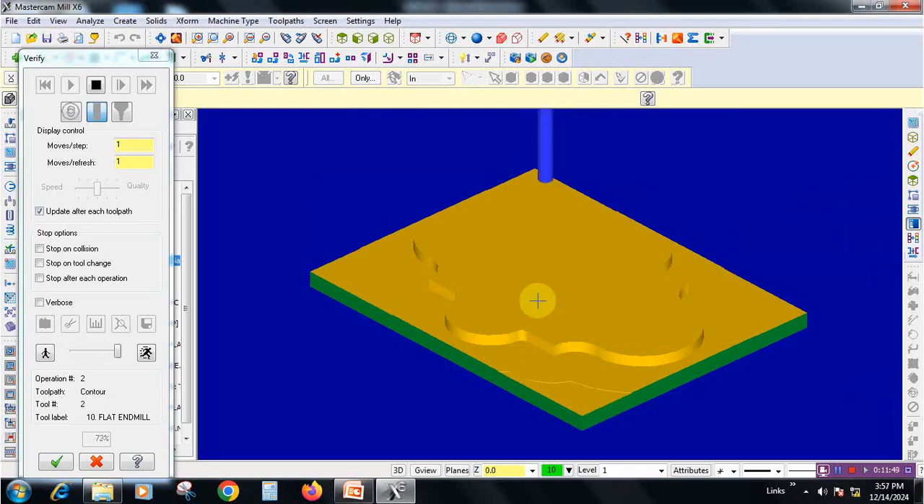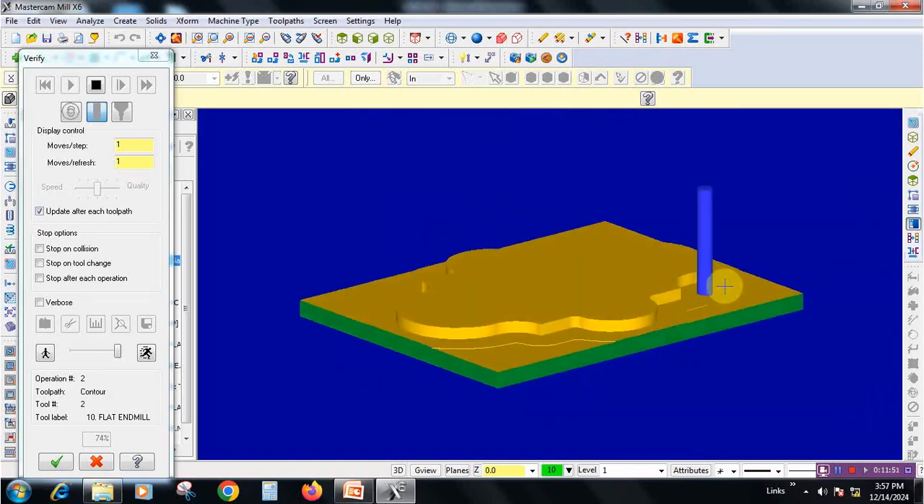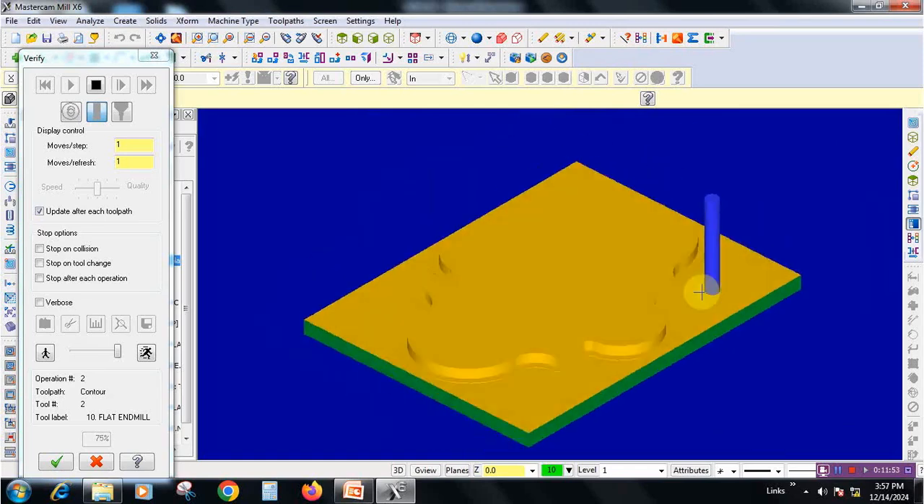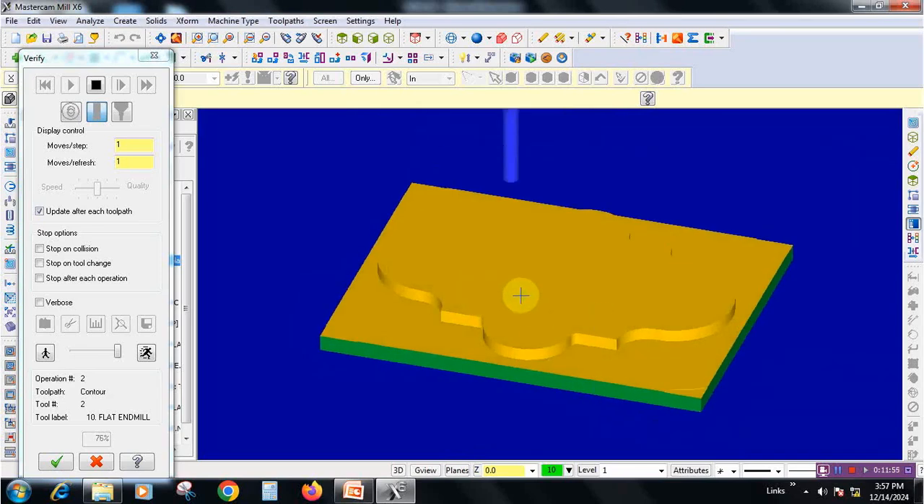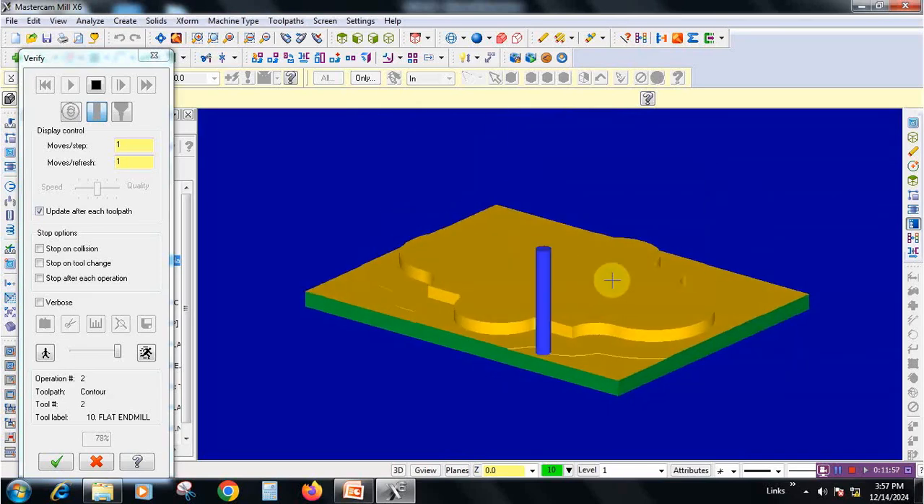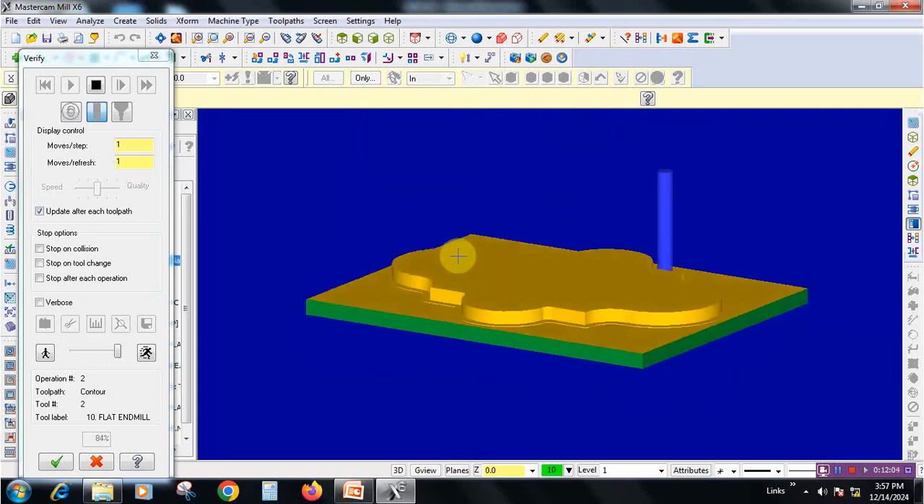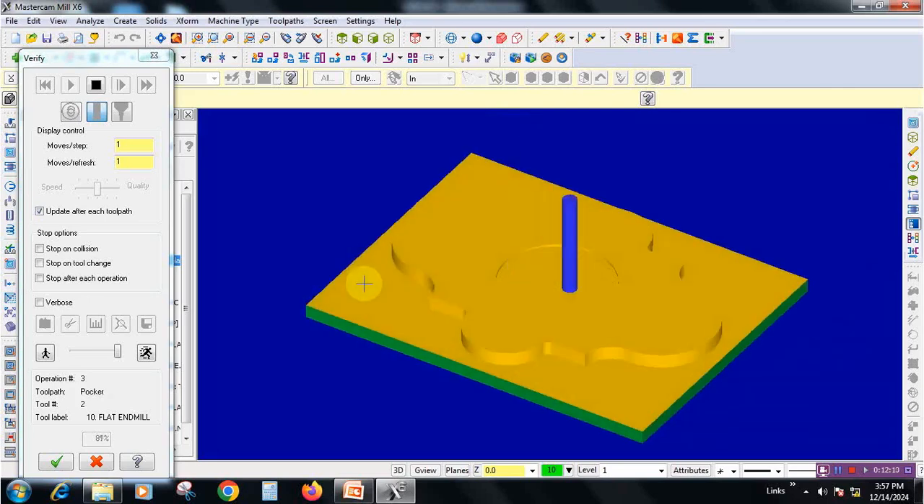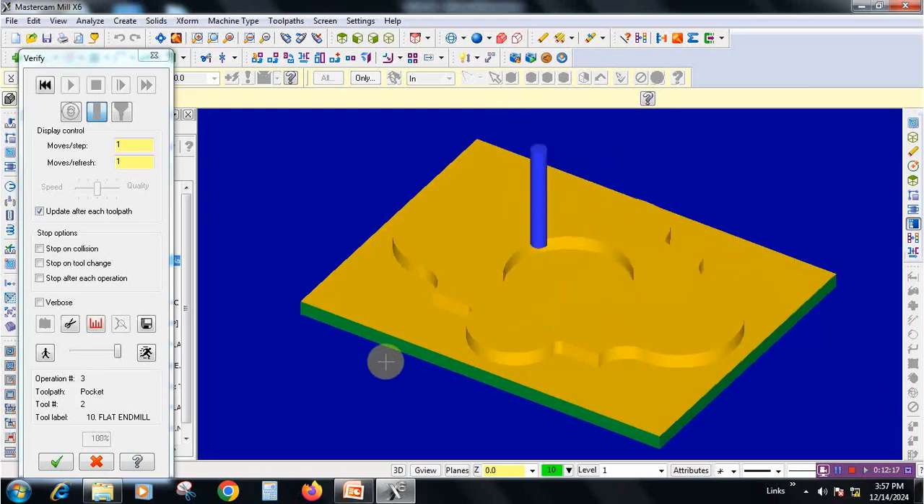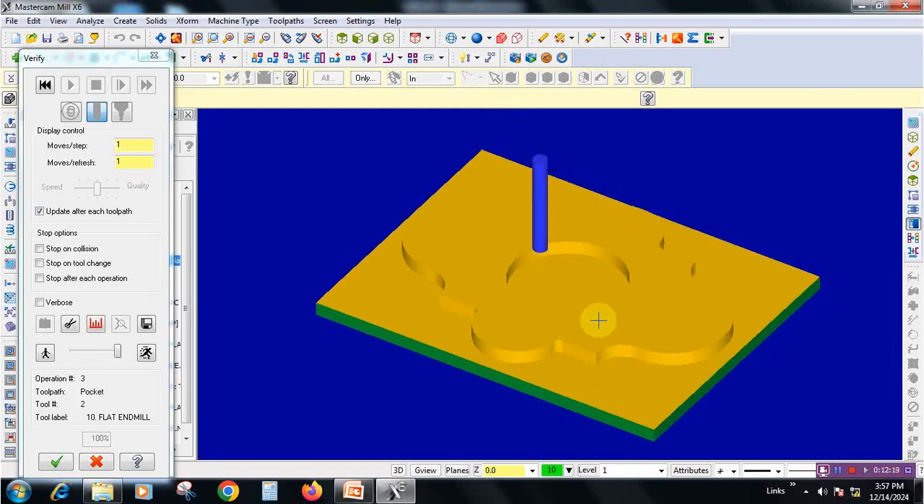Just rotate the profile. Now we can see, almost the outer profile is okay. So this is pocketing. This is the final product.